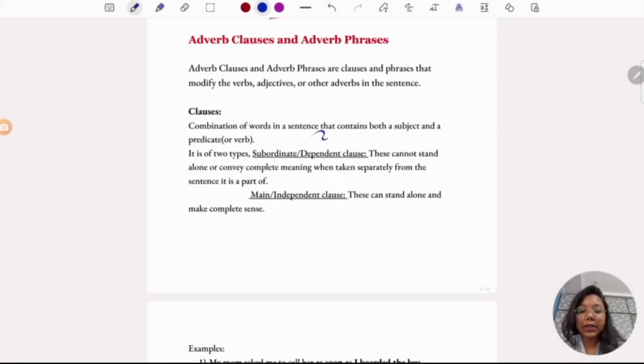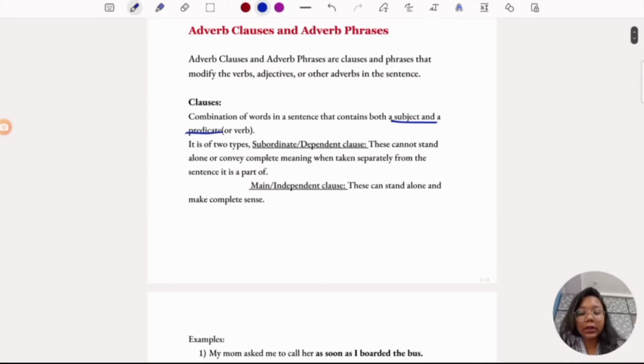Clauses, combination of words in a sentence that contains both subject and predicate. It's a part of a sentence which contains both a subject and a predicate. So again, it is of two types: subordinate or dependent clause, and the other main or independent clause. The dependent clause does not convey the complete meaning when it is separate. It needs the support of the independent clause to get a meaning, whereas an independent clause does not need any clause's help. It can stand alone and makes complete sense.